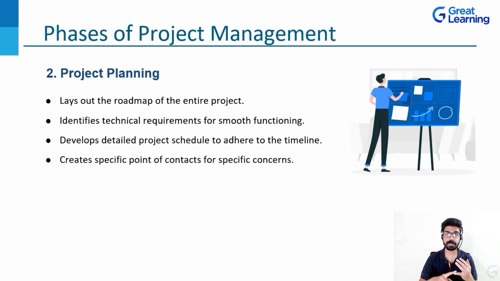Whatever tasks need to be done, whatever processes need to be done, whatever certifications need to be taken, whatever approvals we require, and what kind of precautions we should have. So throughout the project, from the start point to the end point, what are our responsibilities? In each of the phases, what should we be doing, and how should we be doing it? A complete roadmap is laid down in this phase of project management.